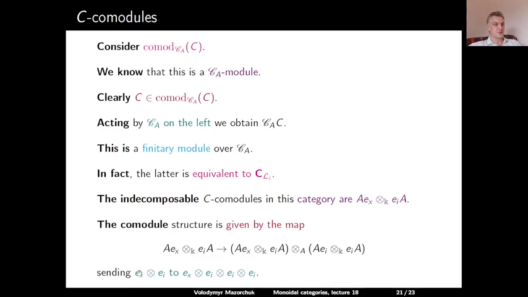This map starts from e_x tensor e_i, and it sends this generator to e_x tensor e_i tensor e_i tensor e_i. And then one can check that all axioms are satisfied. And then one additionally can check that the additive closure of these objects gives us the CA module which is exactly the cell module which corresponds to the left cell of i.